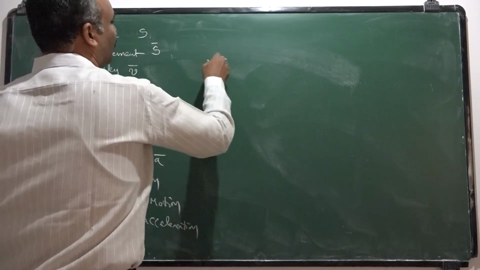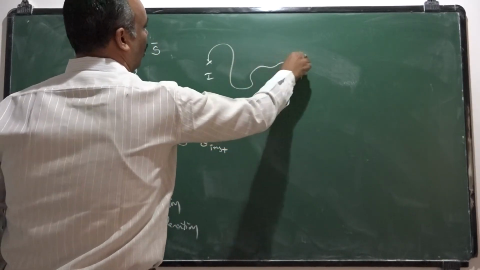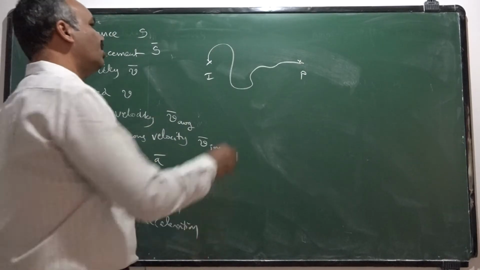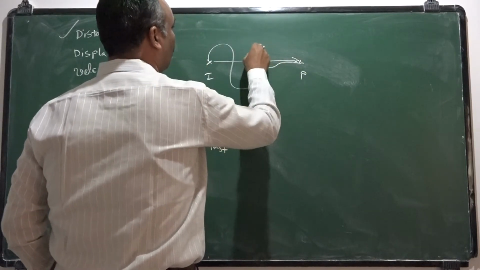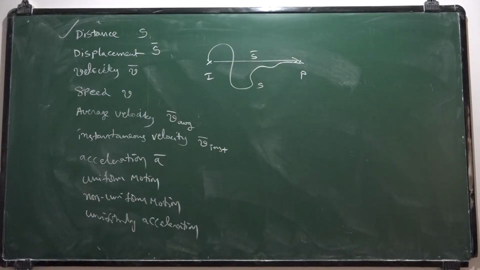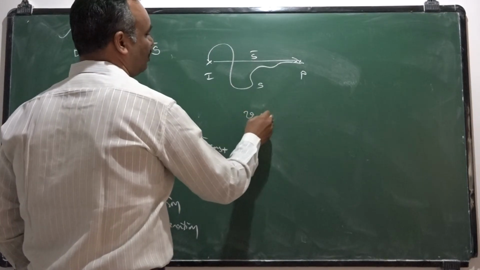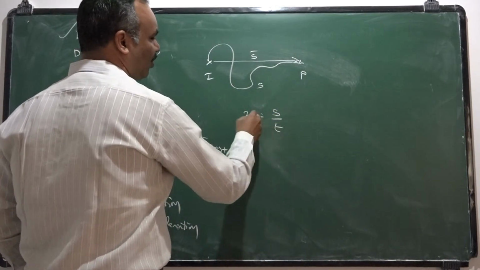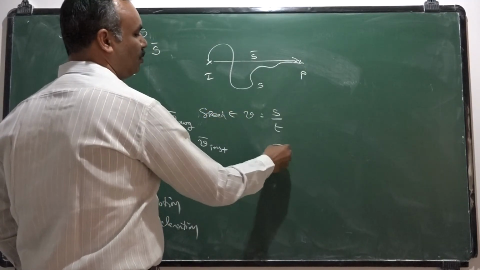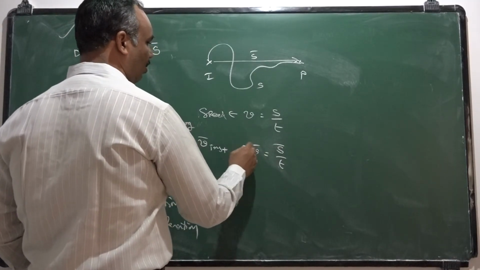Whenever you want to move from initial position to final position, you may follow some path. The length of the path followed is called distance. The shortest distance between initial position and final position is called displacement. And velocity is defined as rate of displacement. If you take distance traveled by time taken, that is called speed. If you take displacement by time taken, that is called velocity.